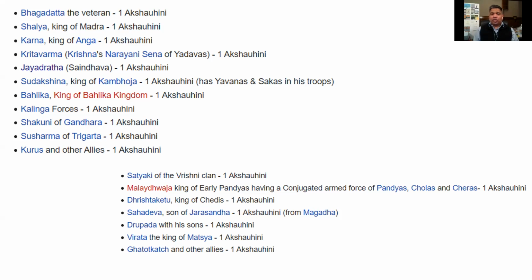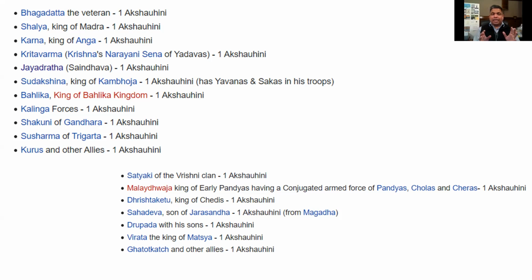Then there is a mention of Shalya. He is a king of Madra. Now, it's important to understand that Madra and Uttara Madra and also Uttara Kuru are the regions which are in our times the area that is east of the Caspian Sea: Turkmenistan, Tajikistan, and many other small countries there, just north of Afghanistan, even possibly portions of modern day Afghanistan, and also the western part of modern day China.